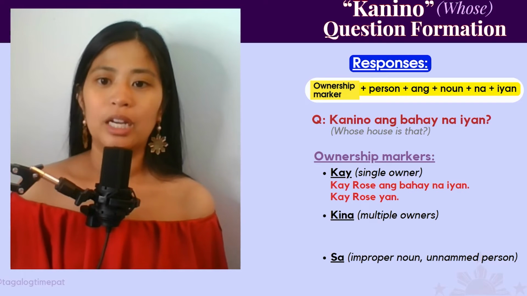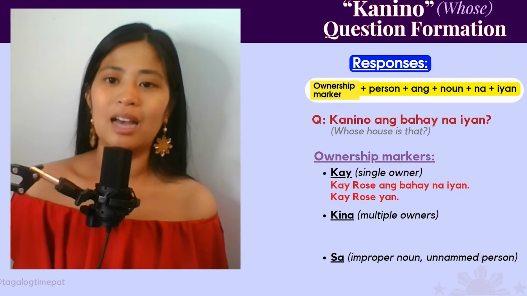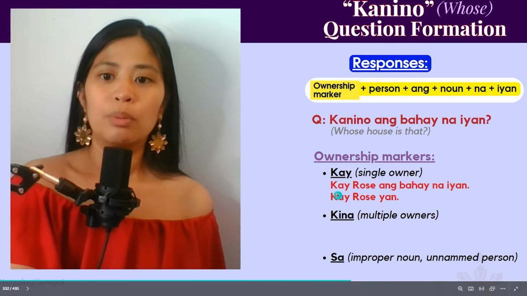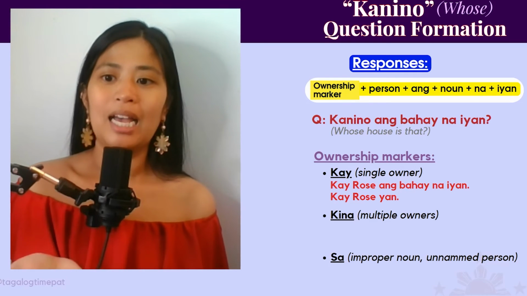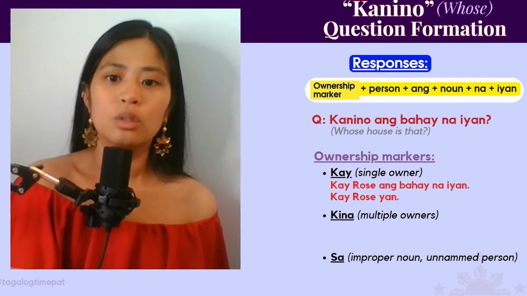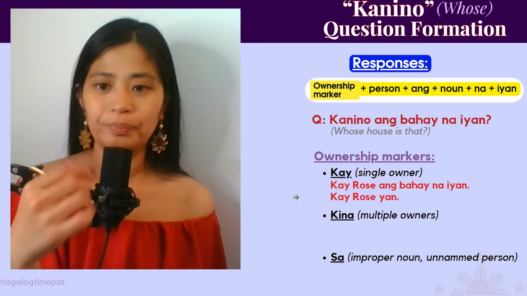So an example here, kanino ang bahay na iyan? Whose house is that? Or kaninong bahay yan? If it's just one person, it would be Kay Rose ang bahay na iyan. Kay Rose yan. So we are using kay because it's just Rose. It's just one person, Rose.